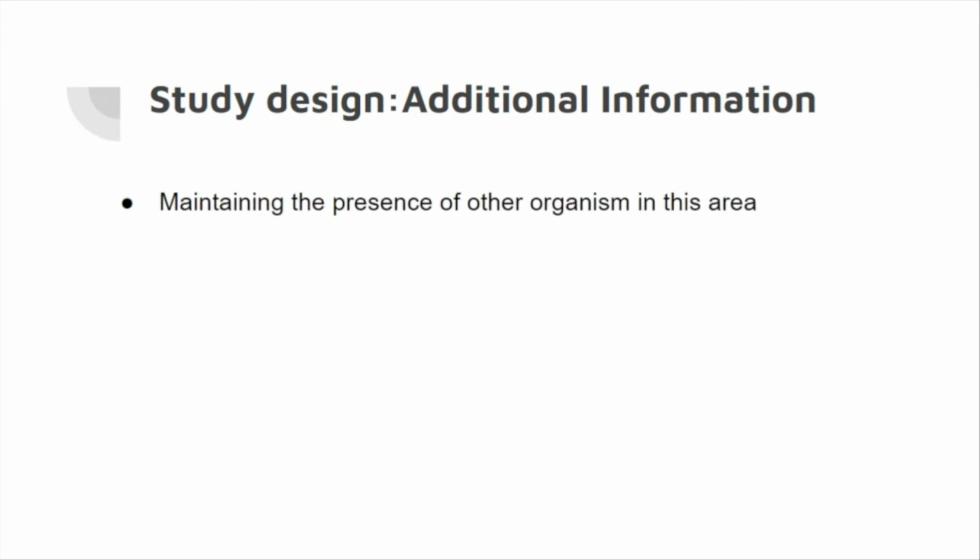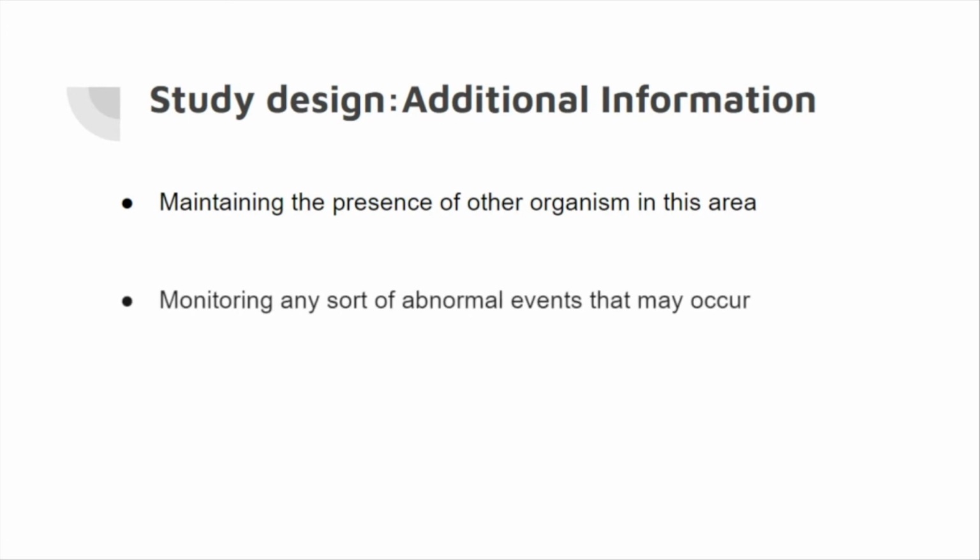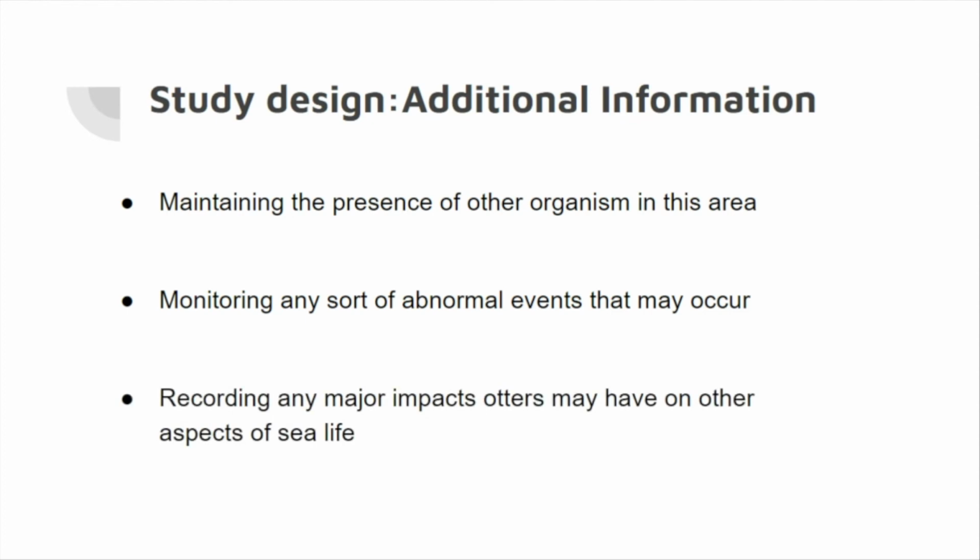This includes maintaining the presence of other organisms in the area and monitoring any sort of abnormal events that may occur, like for example, maybe the decrease in water temperature or the appearance of disease. There also remains a risk that the introduced species may cause an unpredictable harm to the environment. So it would be appropriate to passively measure any major impact that the otters may have on other aspects of sea life. To finish up, I would like to quickly touch up on the significance of this experiment.